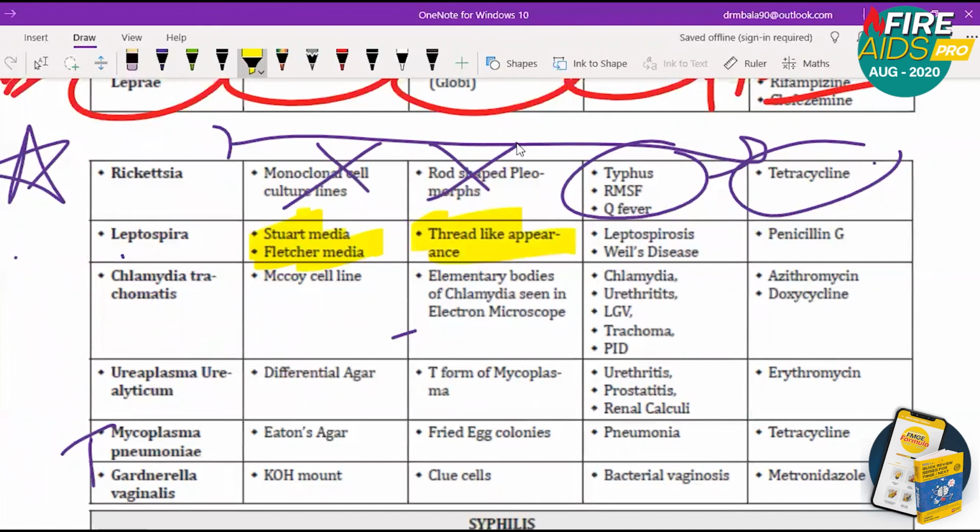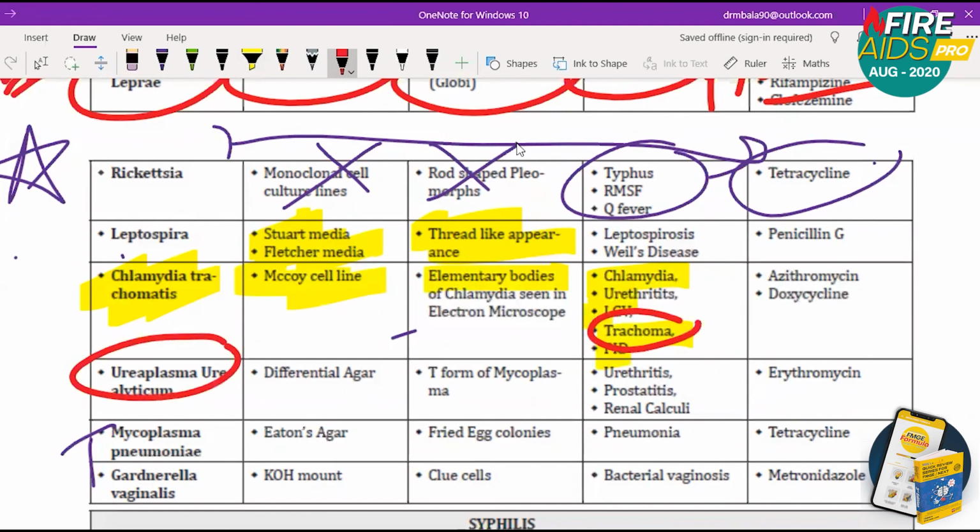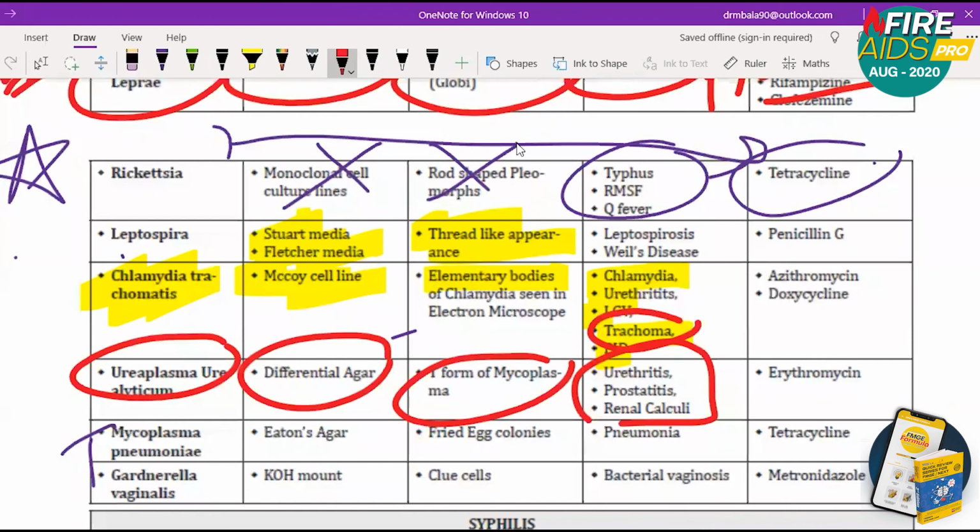Next is Chlamydia trachomatis. McCoy cell line is used. You see elementary bodies. It causes chlamydia, urethritis, LGV, trachoma, and pelvic inflammatory disease, where trachoma is very important for MCQ. Next is Ureaplasma urealyticum. Differential agar is used. T form of mycoplasma is the shape. Urethritis, prostatitis, and renal calculi are the problems caused.